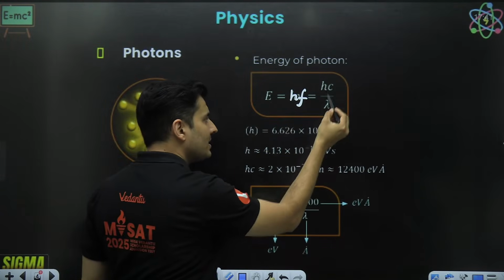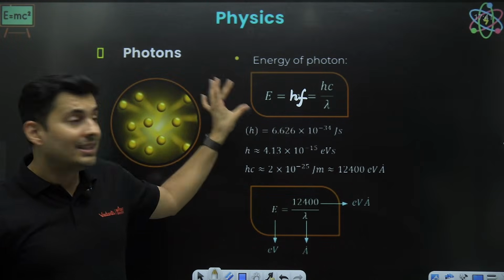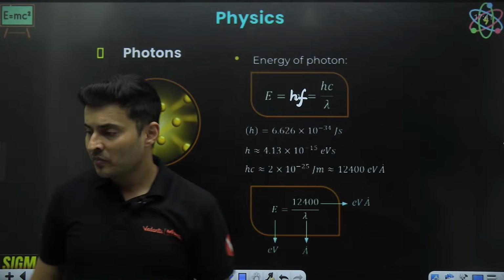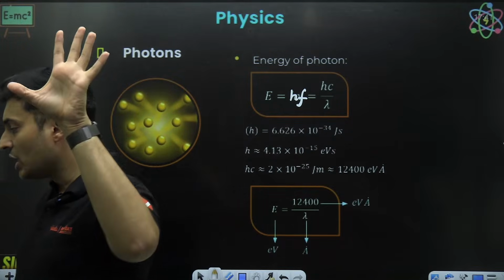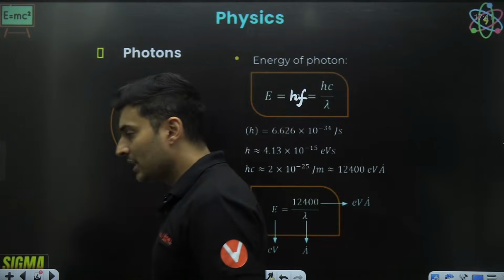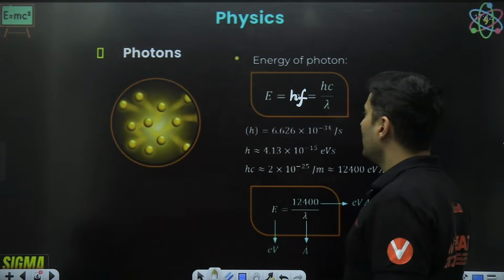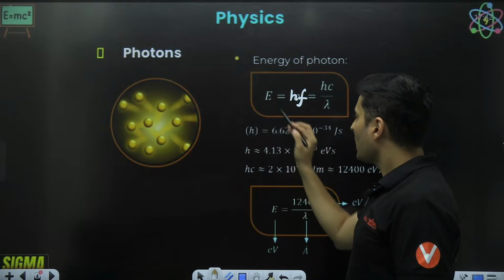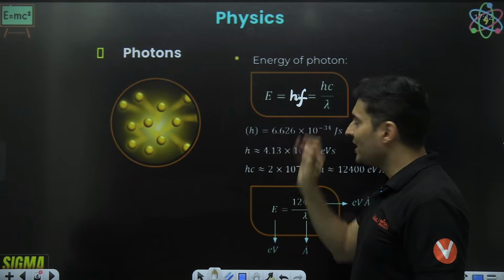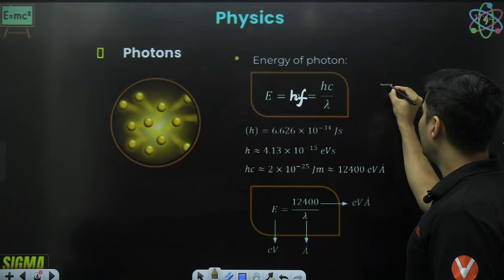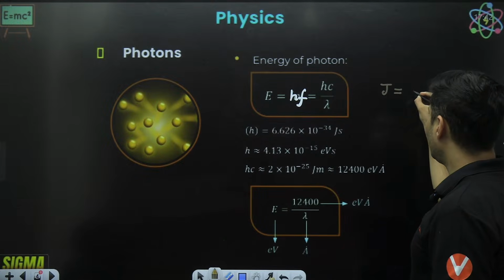F is nothing but c divided by lambda. That is the energy of a photon. What is the SI unit of h? Well, as you can see over here, energy of a photon is h into f. What is energy's unit? You only think and tell me. It is joule. H unit, I do not know.